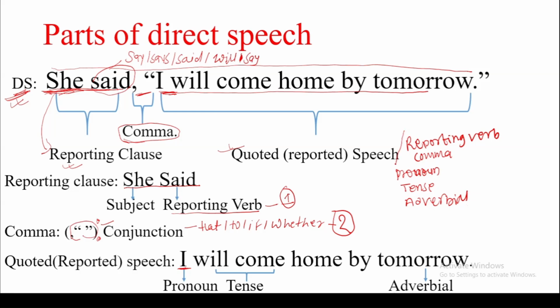So we have to change all these 5 components of direct speech serially. If you do not follow the serial, you may miss a component to change and your answer will be wrong. So keep these 5 things in mind that you have to change.